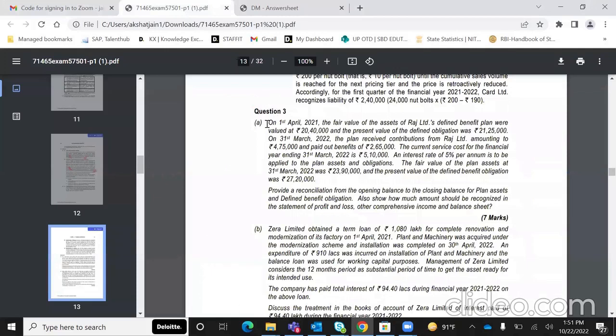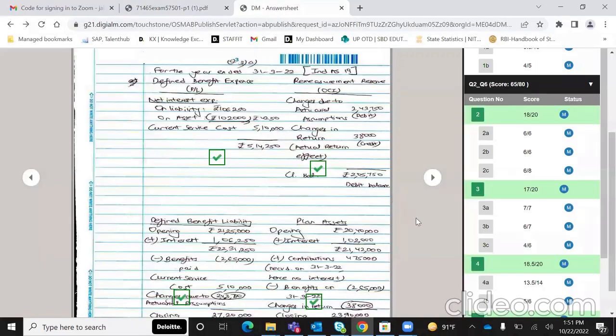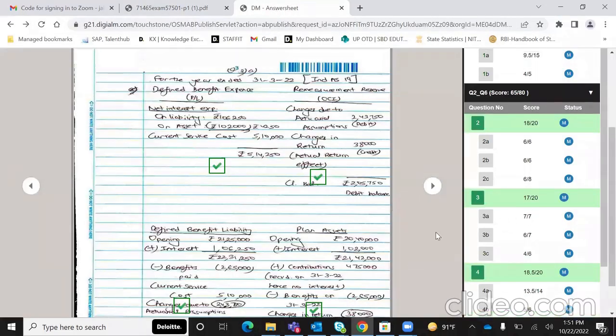Question 3A is on Index 19, and you can see the very basic question: provide a reco from opening balance to closing balance for plan assets, liabilities, and P&L में कितना amount जाएगा, OCI में कितना amount जाएगा, और फिर balance sheet में net अपना कितना liability asset show होगा. So ये मेरा बहुत ही strong concept है, बहुत strong. I've got a 7 on 7 over here. So you can see the presentation.